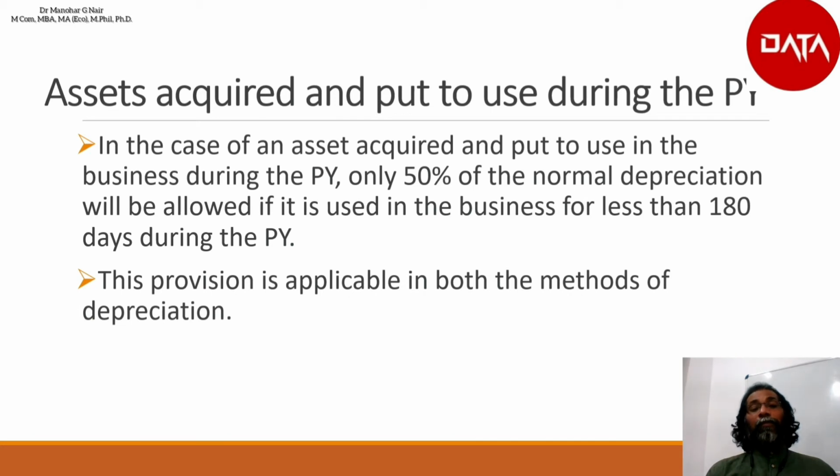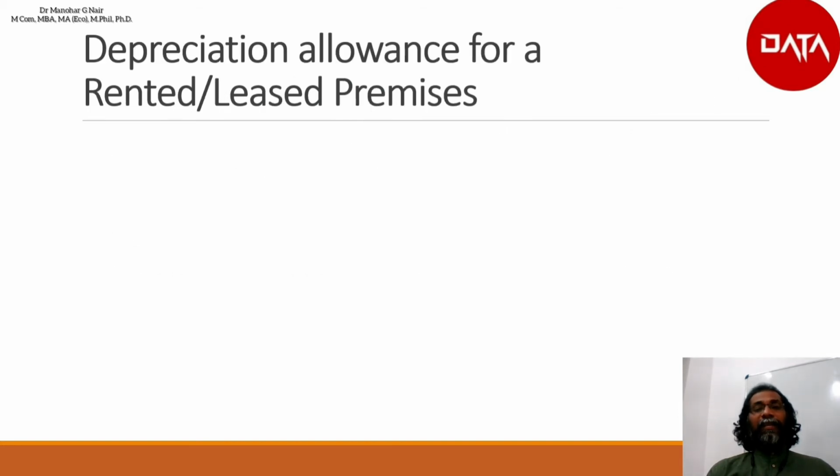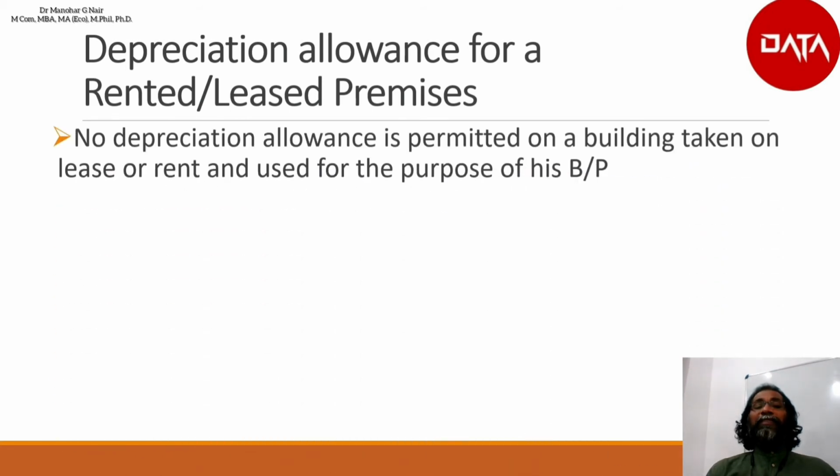The provision is applicable in both methods of depreciation. See, this condition is applicable whether it is the straight line method or the written down value method. Next is depreciation allowance for a rented or leased premises. No depreciation allowance is permitted on a building taken on lease or rent and used for the purpose of his business or profession. But he will be eligible for higher charges or lease charges paid on it.